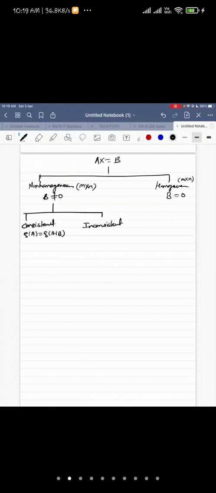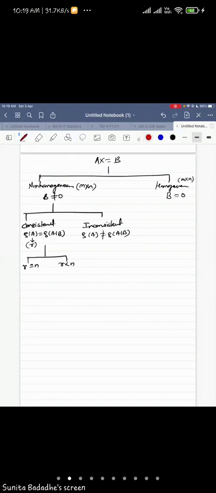Correctly. So if rank A is equal to rank of A augmented B, then we say that it is consistent. If rank A is not equal to rank of A augmented B, we say that it is inconsistent. Now suppose your rank of A is R. So in the consistent condition, again there are two cases: R is equal to N, and R is less than N.